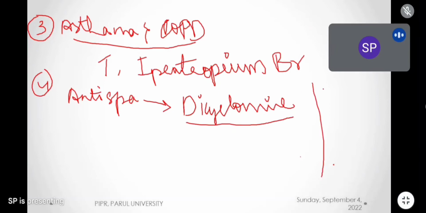If anybody has dysmenorrhea, what is dysmenorrhea? Quickly tell me. Very good. Painful menses, where the patient has a lot of cramps and feels a lot of pain during menses. That is called dysmenorrhea. In dysmenorrhea, dicyclomine is a very effective drug. It decreases the contractions of the urinary smooth muscles particularly. So dicyclomine is used in dysmenorrhea. It is also used in intestinal